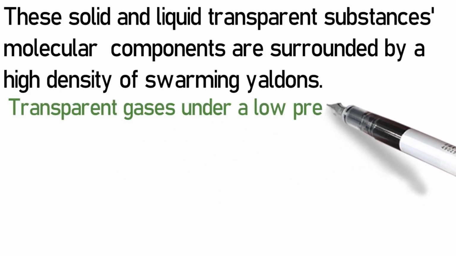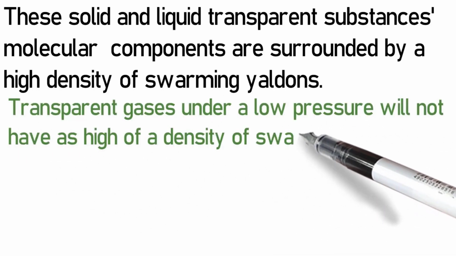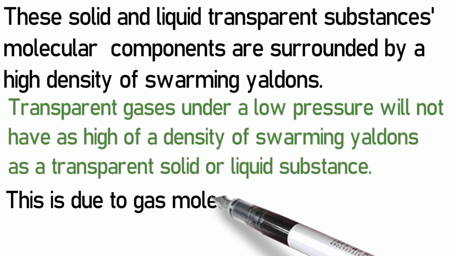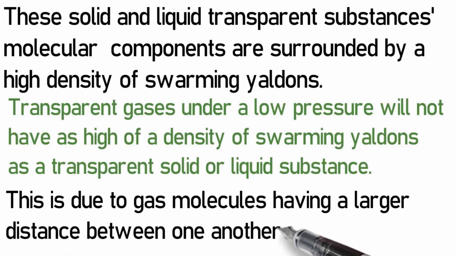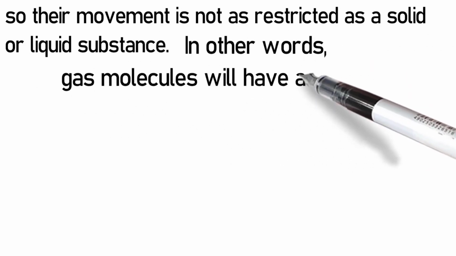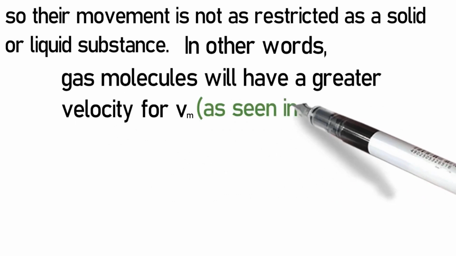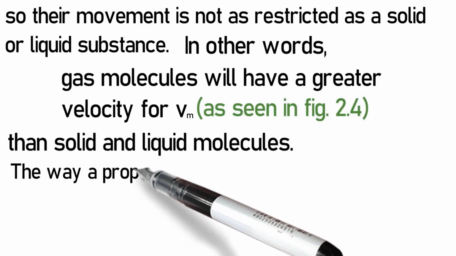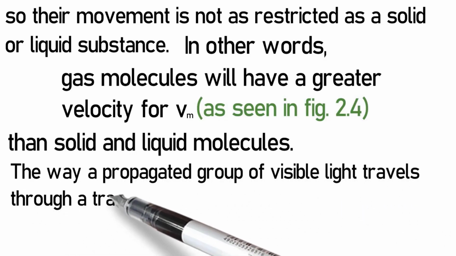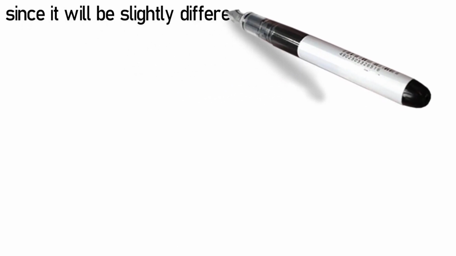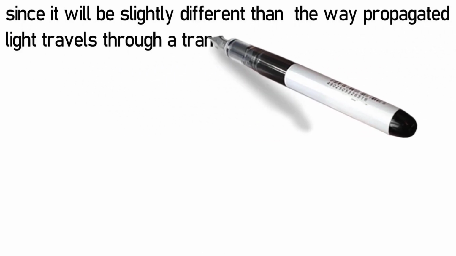Transparent gases under a low pressure will not have as high of a density of swarming Yaldons as a transparent solid or liquid substance. This is due to gas molecules having a larger distance between one another, so their movement is not as restricted as a solid or liquid substance. In other words, gas molecules will have a greater velocity for Vm, as seen in figure 2.4, than solid or liquid molecules. The way a propagated group of visible light travels through a transparent gas will be discussed later on in more detail, since it will be slightly different than the way propagated light travels through a transparent solid or liquid.